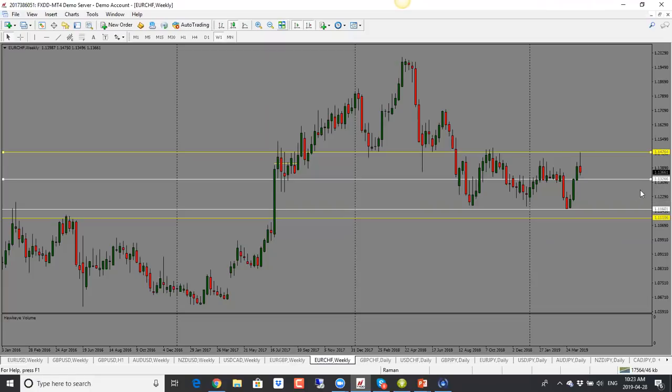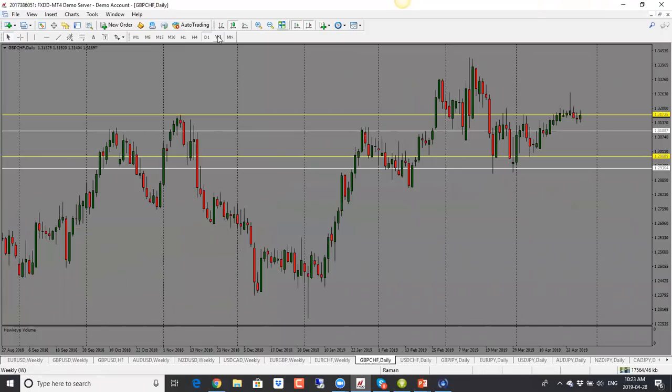So 1.1320 will be the first target. Second target will be 1.1250. Third target, 1.1160 level. So bias, though, is to the downside for Euro Swiss franc.